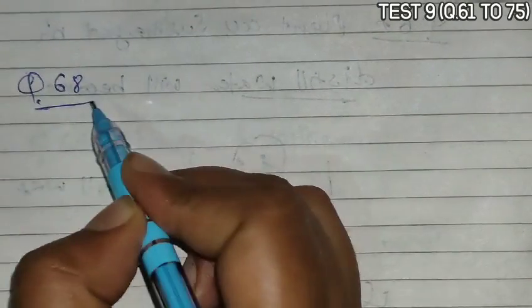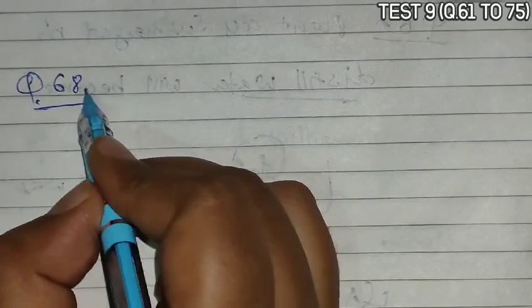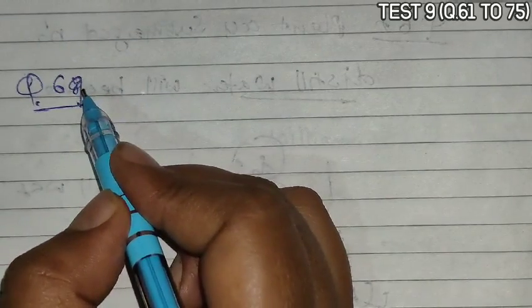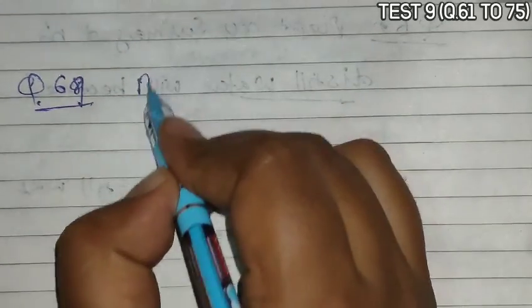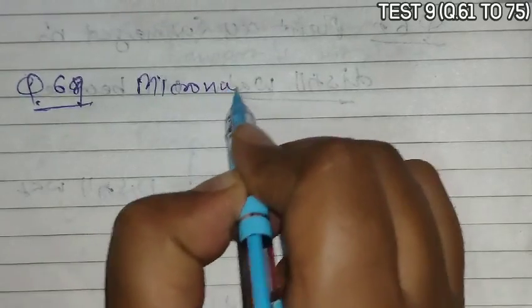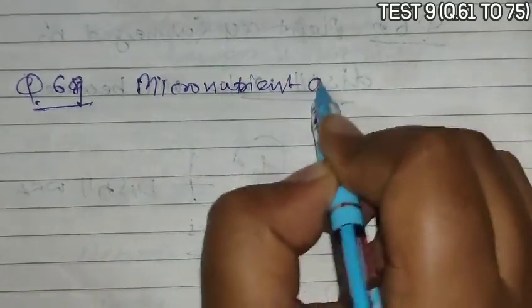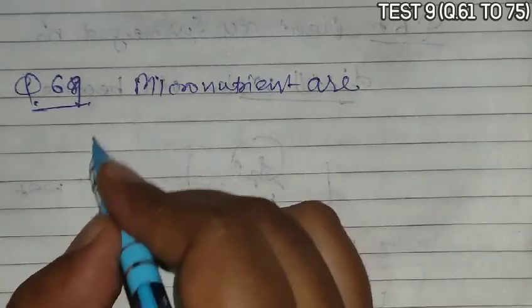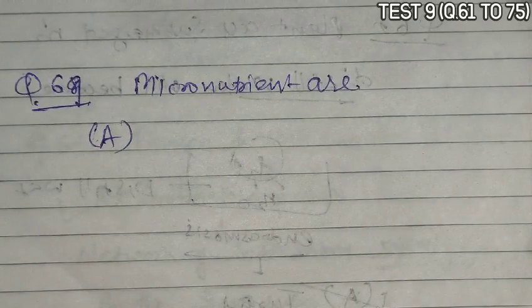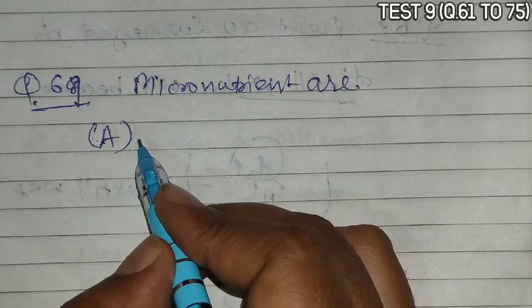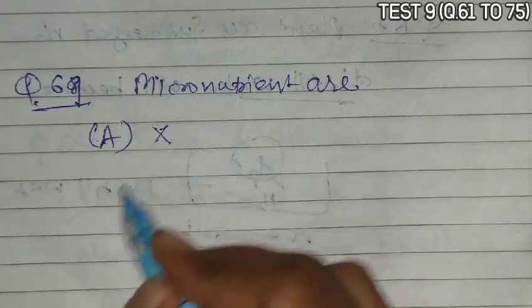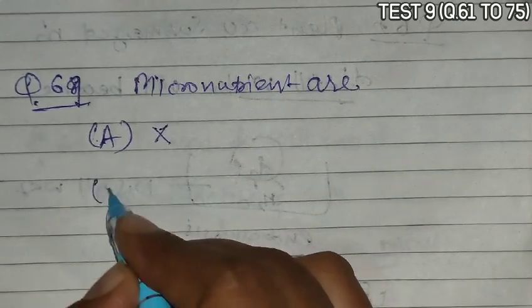Question 69 asks that micronutrients are. Option A, less important in nutrition than macronutrients, is wrong, as both are essential.